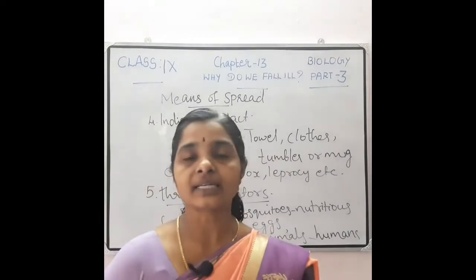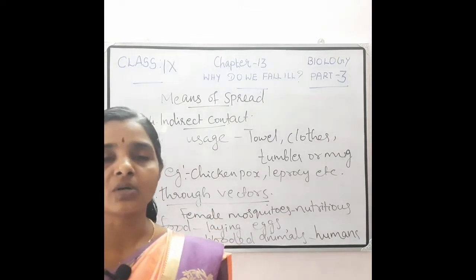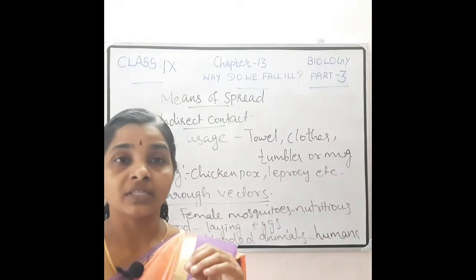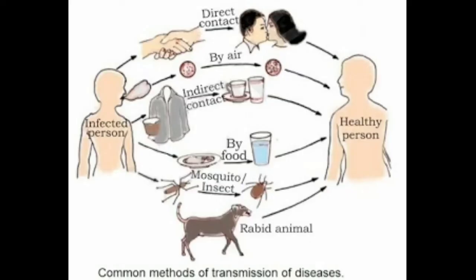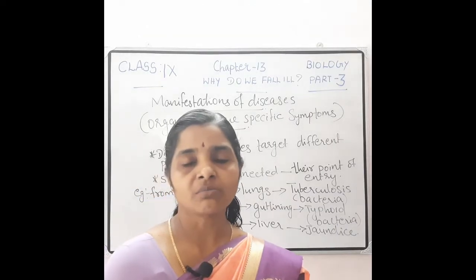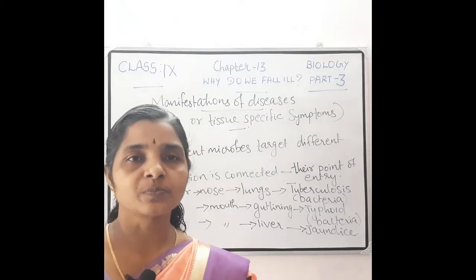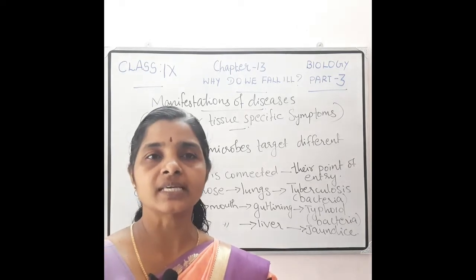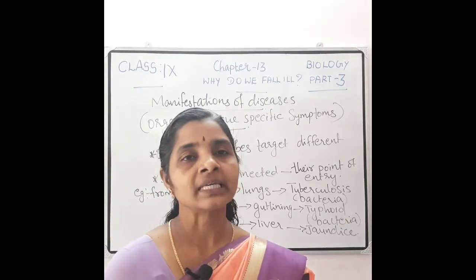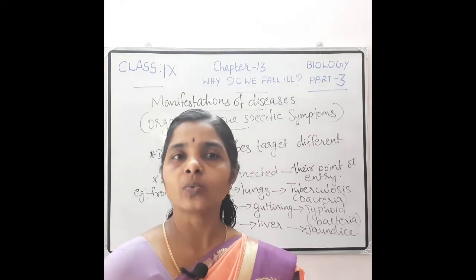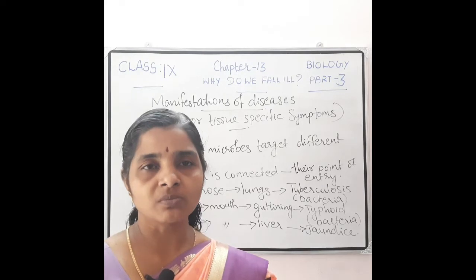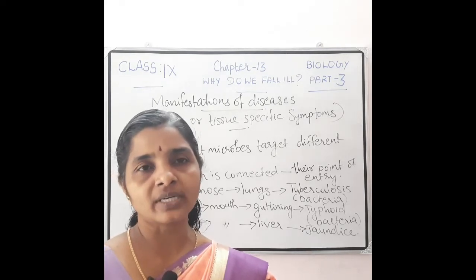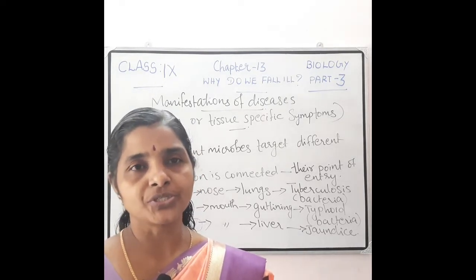So you can see there is a diagram, and in that diagram you can see the different means of spread. Look at that. When the disease-causing microbes spread through the air, water, direct contact, etc., where do they go? Into our body. There are many possible ways, such as organs or tissues.